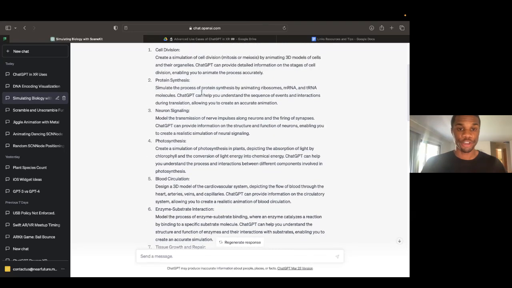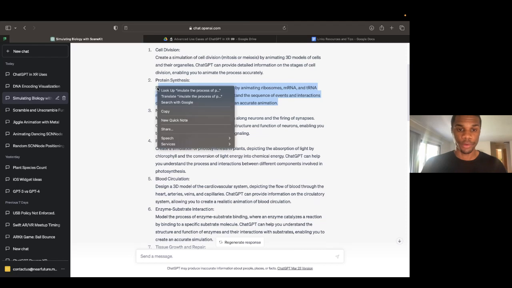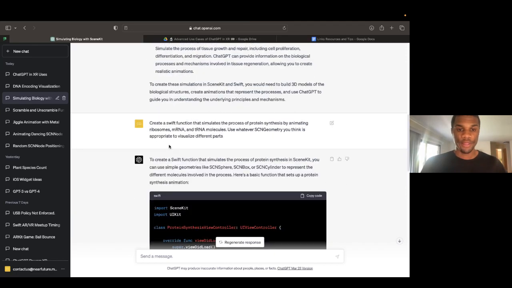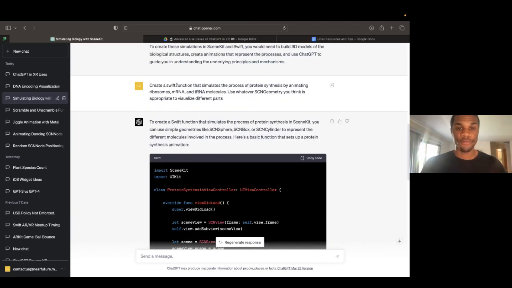So I took number 2 here, and I just simply copied the text that it gave me all the way, copy, and then down here I said create a Swift function that, and I just pasted in exactly what ChatGPT said that it could do. And then I added in this piece here. I said use whatever SceneKit and geometry you think is appropriate to visualize different parts. And the reason I did this is because, ideally we'll have a 3D model that I bought or built and I'm using inside of this app. That's ideally what we would have.